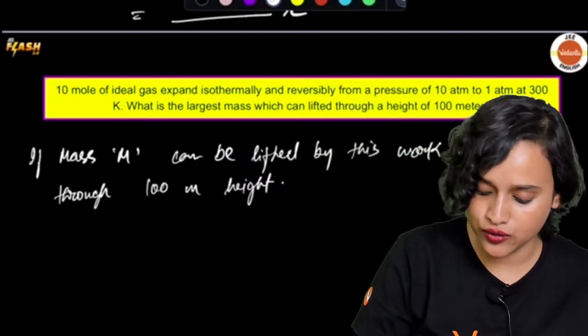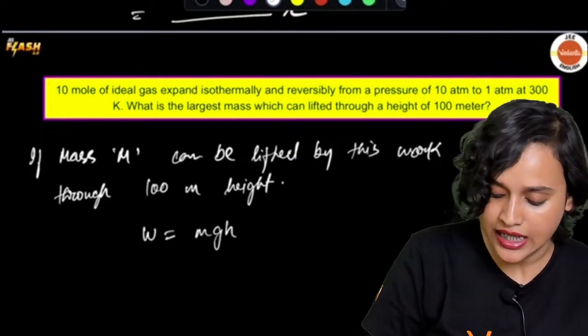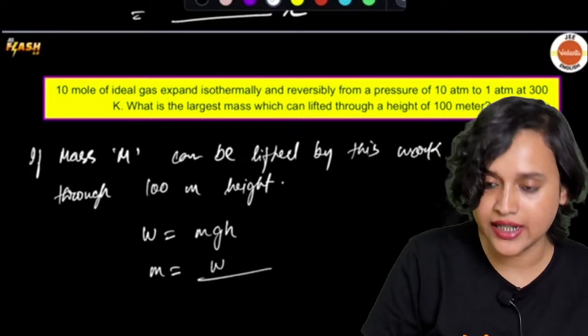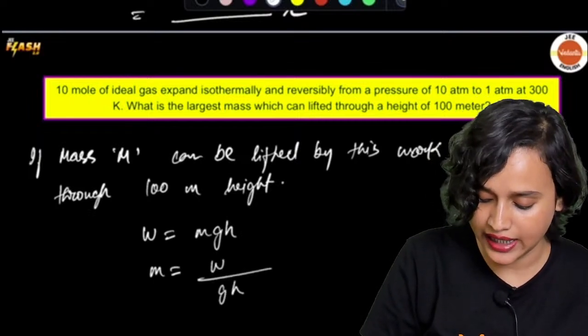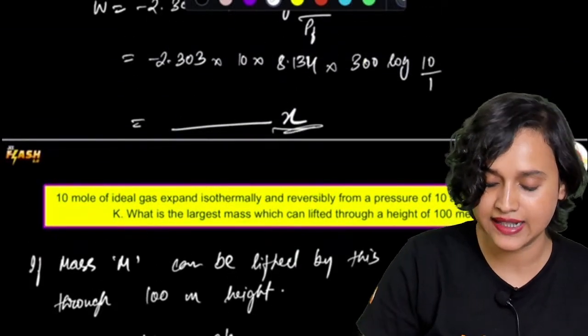I am going to use work done, W is equal to mgh, isn't it? Now I need to find mass, and my mass is equal to work done divided by g and h. Now work done is the one that we have just figured out here, X.